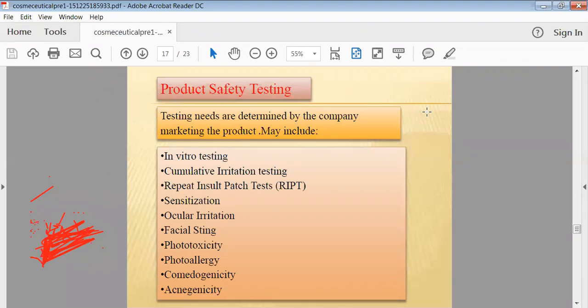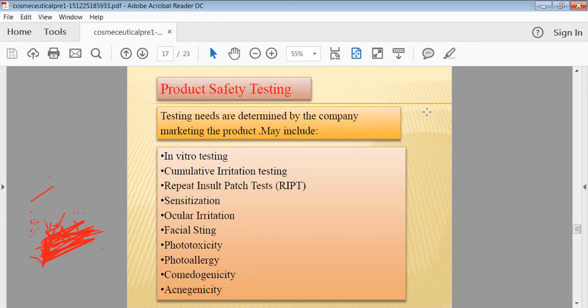Then ocular irritation is there. Many products are utilized near your eye or on your skin, so it is possible that eye irritation may develop because of that product. We can check the ocular irritation with the help of animal studies. Then the facial sting test is there, whether your product is safe for the facial skin or not, and whether it maintains good elasticity of your skin or not. That also we have to check.